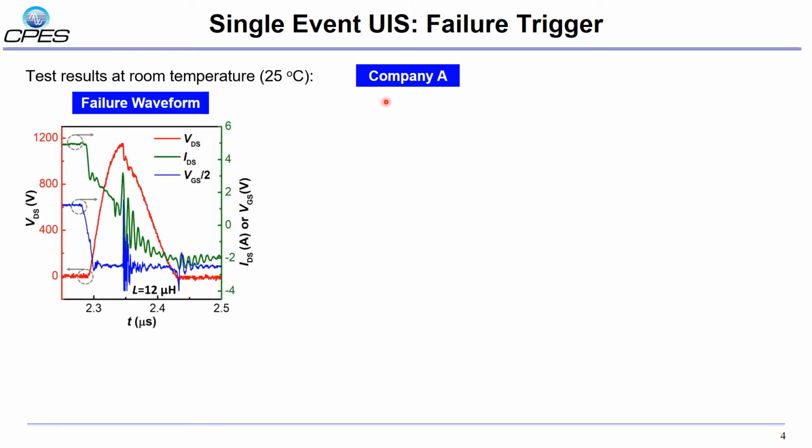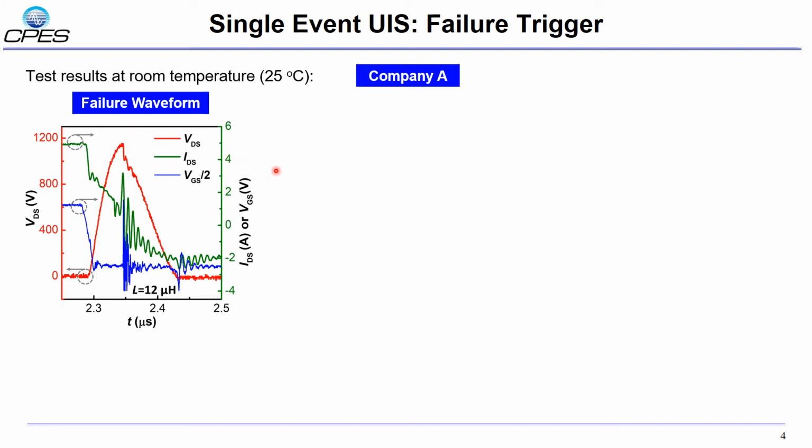Let's take a look at the test results. For the failure trigger, we performed the single event UIS test at room temperature. Let's use the HEMT from component A as an example. On the left-hand side shows the typical failure waveform. We can see there is a sudden decrease of VDS when the failure occurs.